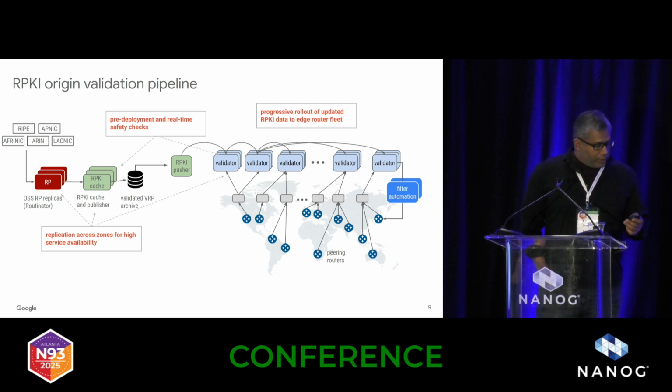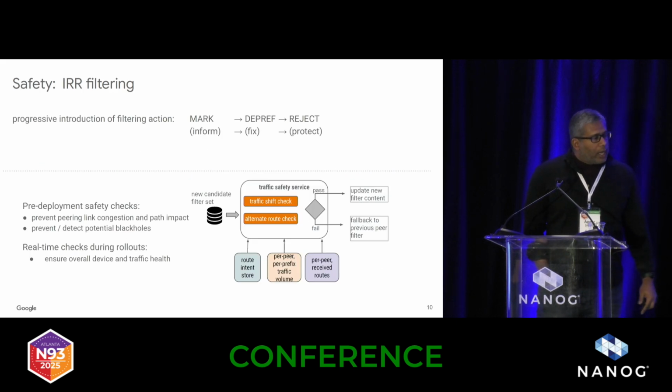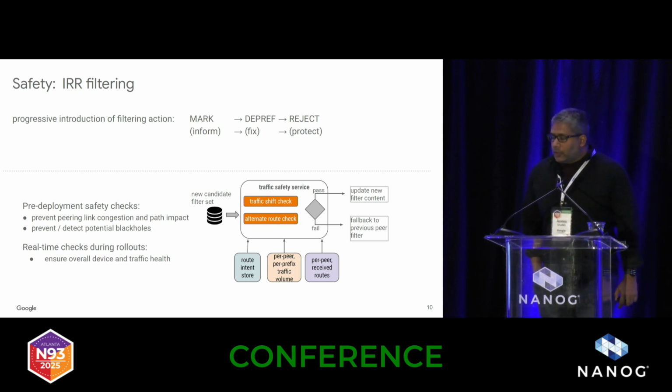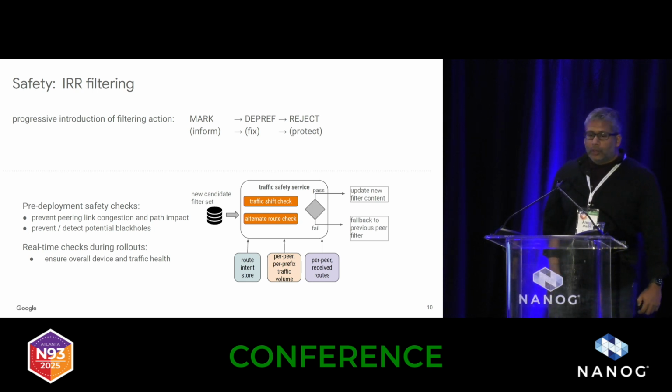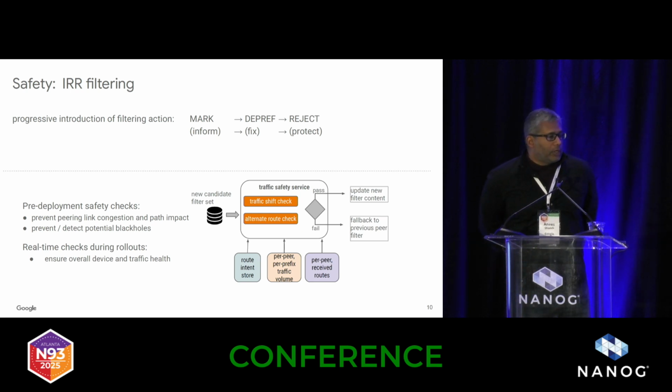Okay, let me talk a little bit about the safety checks specifically. So on the IRR side, one thing we did, since this was our first foray into route filtering, was a fairly progressive or gradual introduction of IRR filtering. We started just by marking routes that looked invalid according to the IRR. The point here was really just to start hardening the pipeline that we have overall, tuning some of the safety checks, and also using it as an opportunity to communicate with all of our peers that, hey, we're about to start filtering. Just be aware that these are the set of invalid routes we're receiving from you.